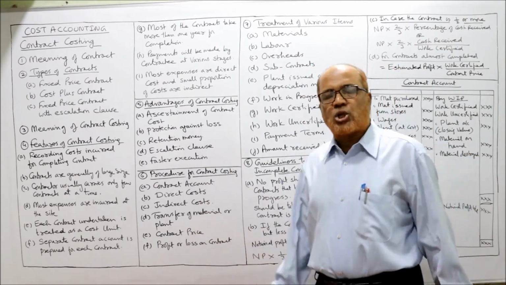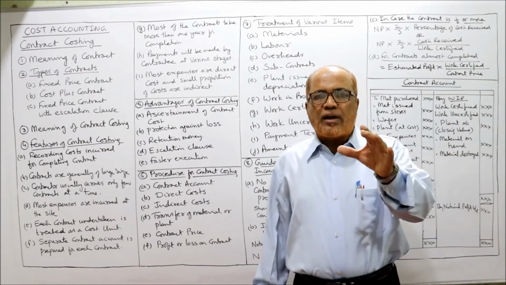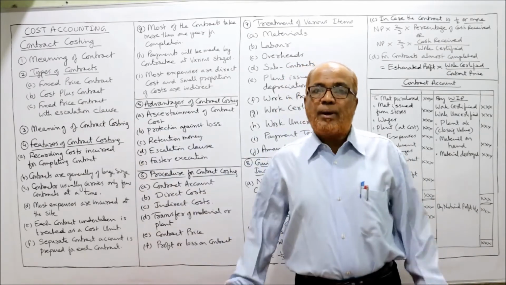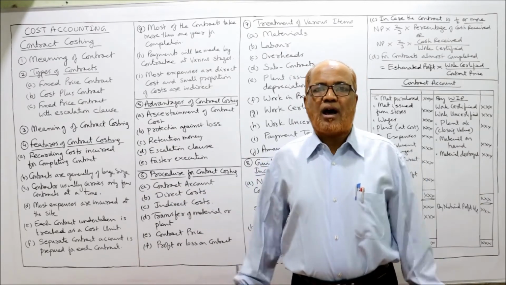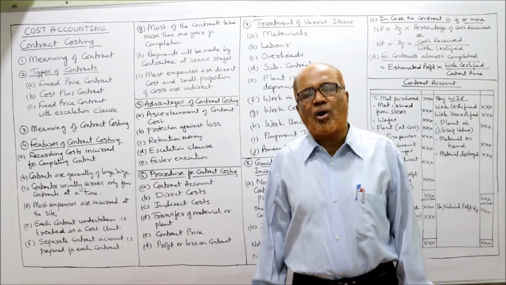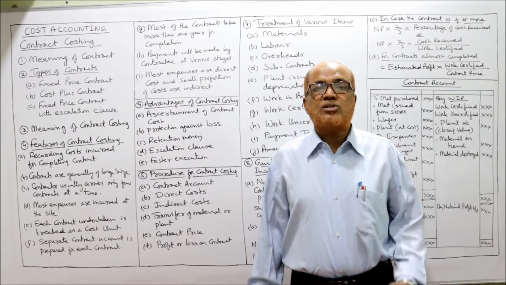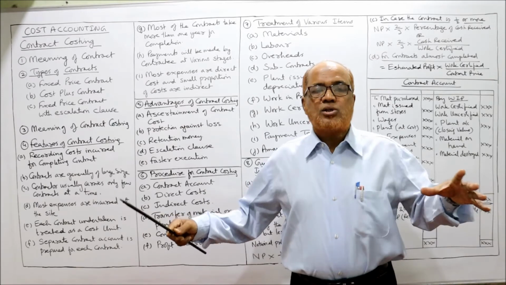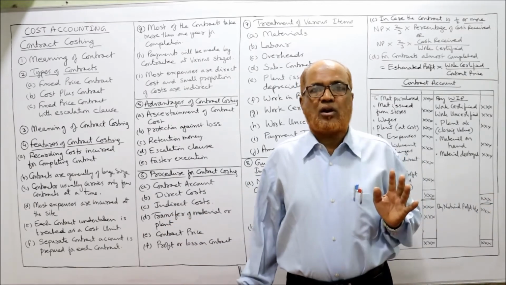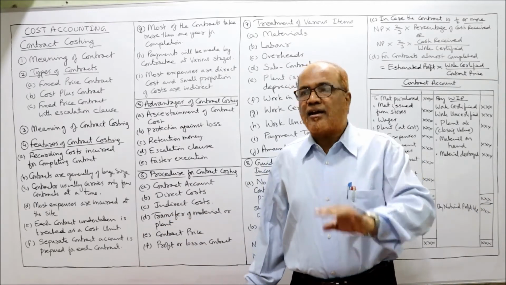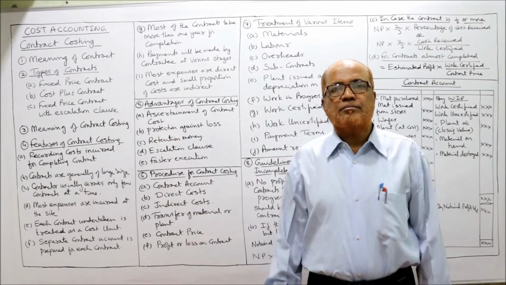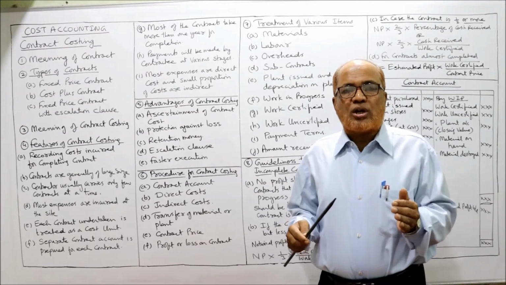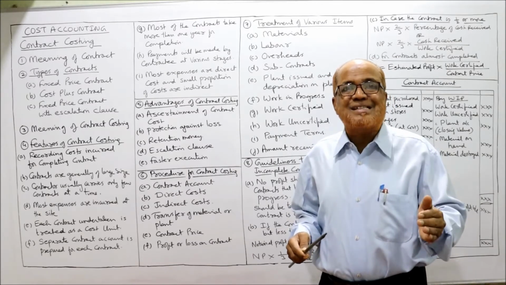Second, protection against loss. Normally, if the contract is small, we apply a fixed price contract. But when the contract size is very large, a fixed price contract normally will not be applied because there is a lot of risk attached to this big contract. That amount of risk the contractor will not take. The contractor will enter into a cost plus contract. So in this way, there is protection of loss from contract business.